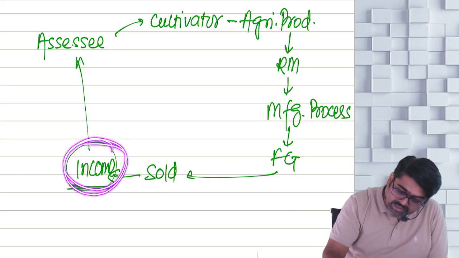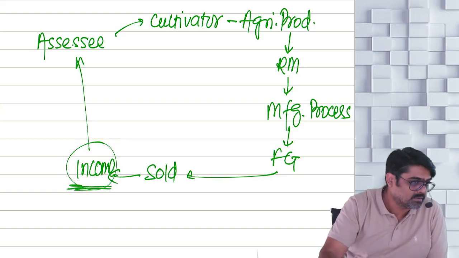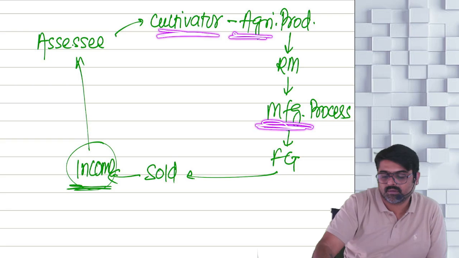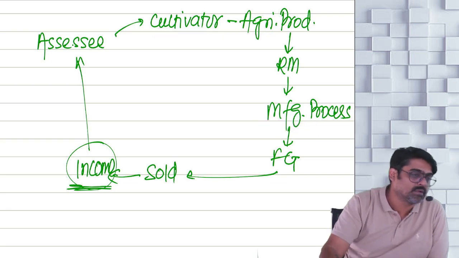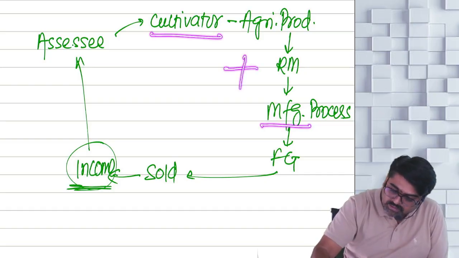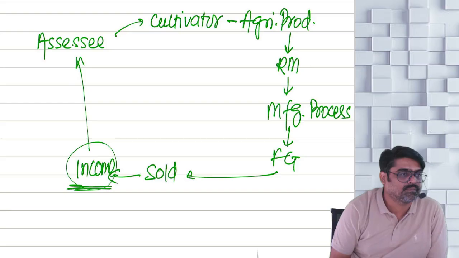So one income he is earning, but that one income is earned by two activities: first, cultivation, and second, manufacturing. Both the activities taken together are giving this income. This is known as composite income.